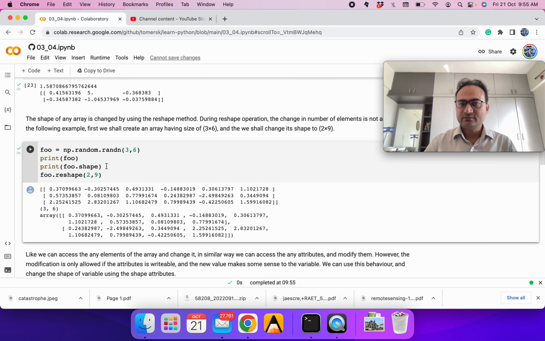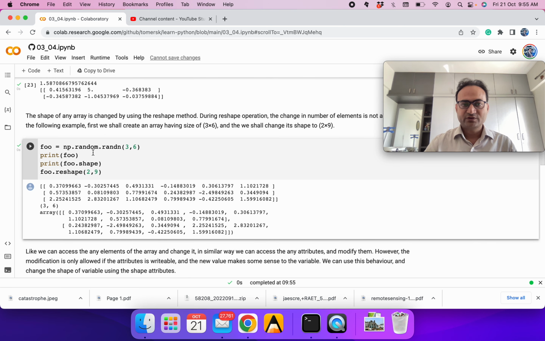Let's generate another with 3 cross 6. So you can see its shape 3 cross 6. One function we have is called reshape, which means it can change the shape of our matrix. So we have a 3 cross 6 matrix, it means we have 18 elements. If we want to reshape it, we can represent it as a one dimensional array of 18 elements. We can have 2 cross 9, we can have 3 cross 6, or we can have 6 cross 3, or 9 cross 2, or 18 cross 1.